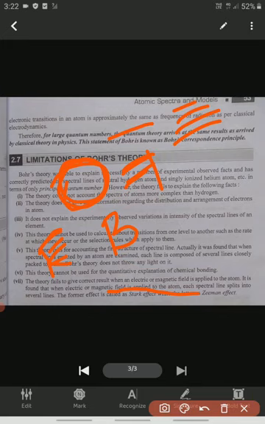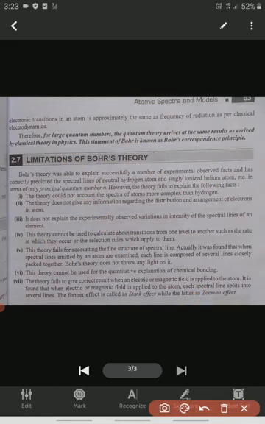And if you apply a magnetic field, the line is divided into a number of lines. This effect we call the Zeeman effect. You should remember the Stark and Zeeman effects. When we put an atom in an electric field, one spectral line is divided into a number of spectral lines; that is the Stark effect. When we put an atom in a magnetic field, one spectral line is divided into a number of spectral lines; that is the Zeeman effect. These Stark and Zeeman effects were not explained by Bohr's theory. Actually these are the failures of Bohr's theory. So this is the information about this topic. Thank you.